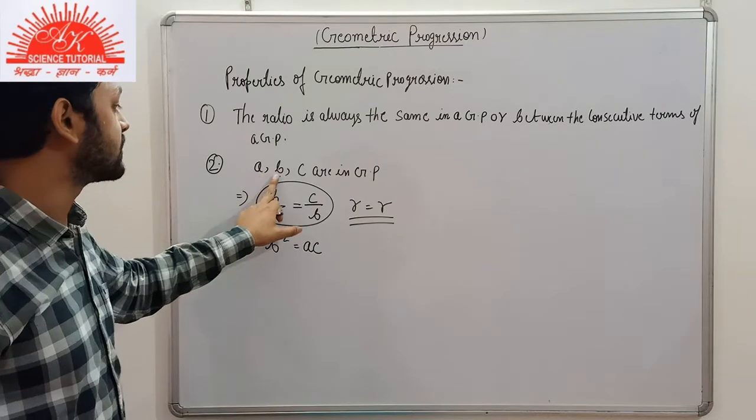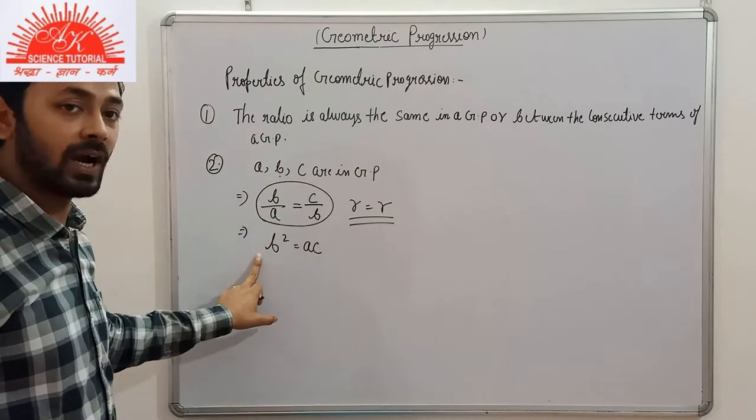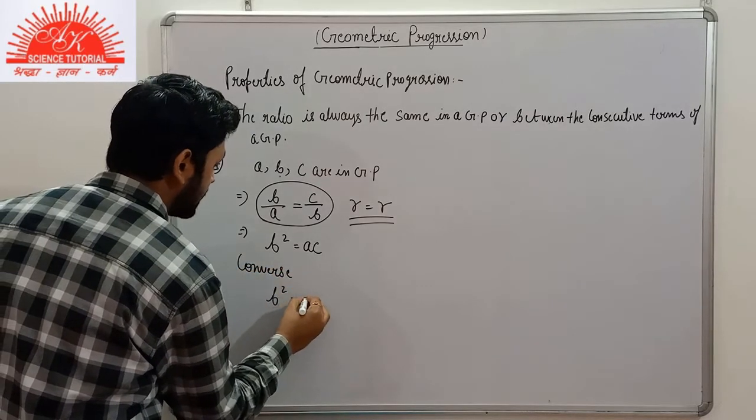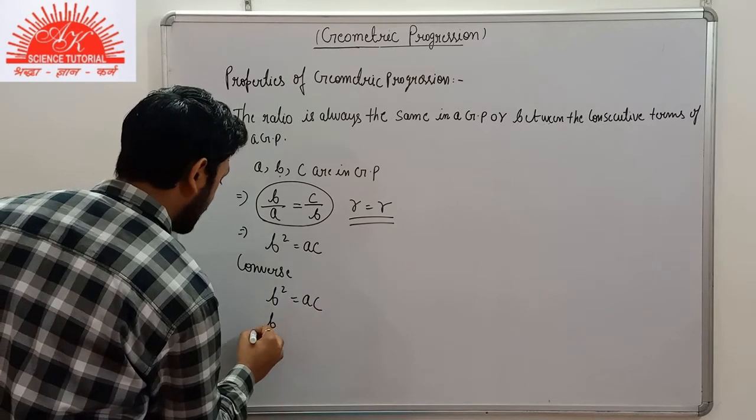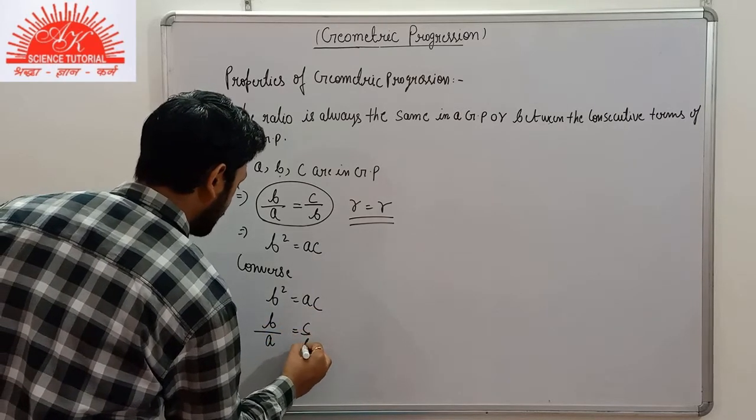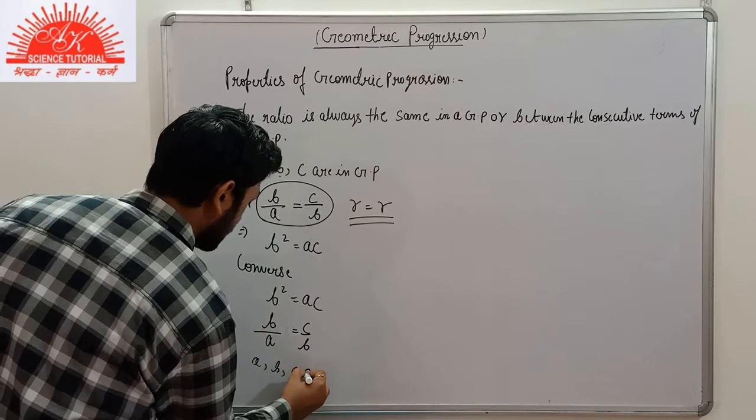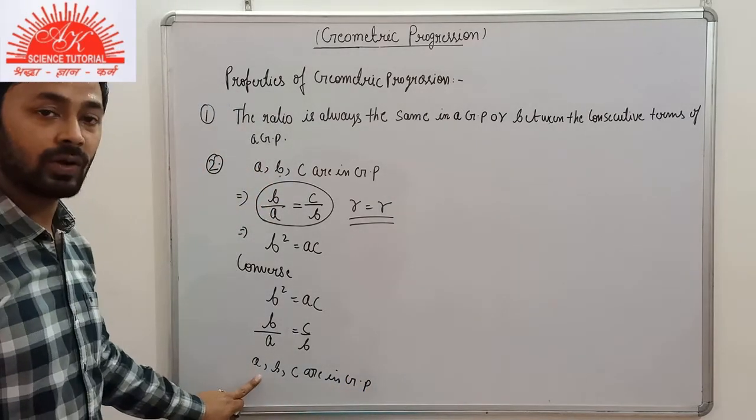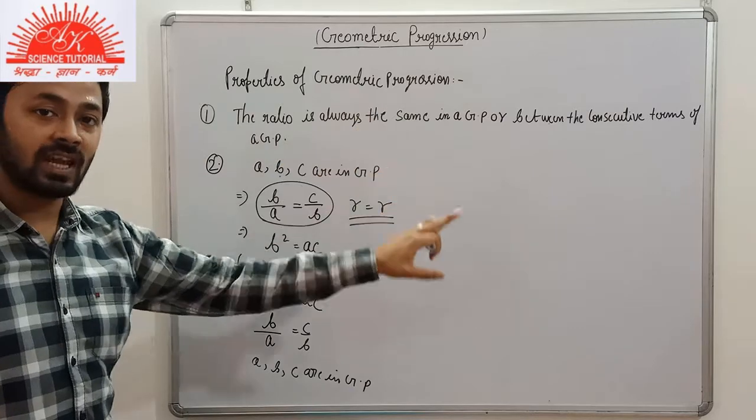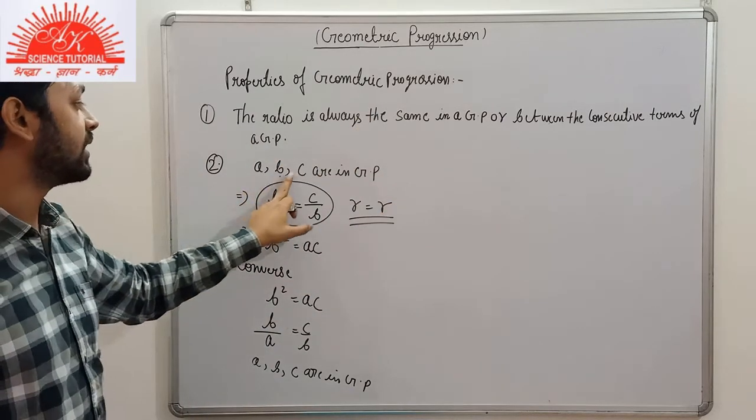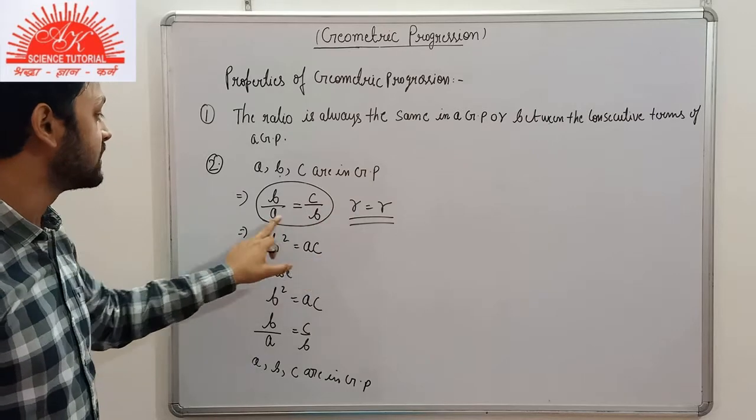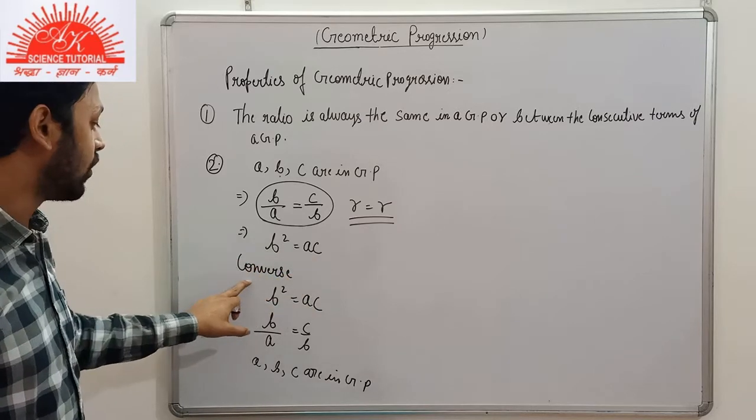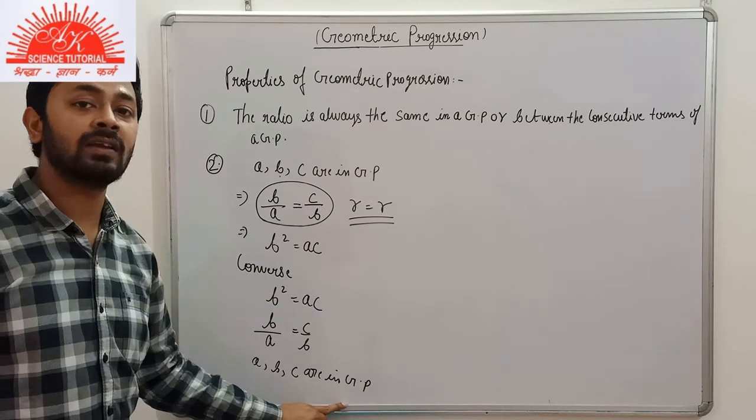Whenever it is given that three terms are in a GP, then we can obtain this from it. The converse of it: if we are given here that B square is equal to AC, then we can easily say that B by A is equal to C by B. Therefore, A, B, C are in GP. That is the converse part of it. Okay. The first part is the ratio is always the same in GP. The second part is if three quantities are in GP, then we will obtain B square is equal to AC. And if we are given B square is equal to AC, then we will follow the converse part that A, B, C are in GP here.